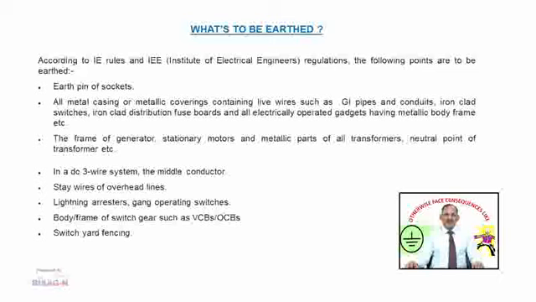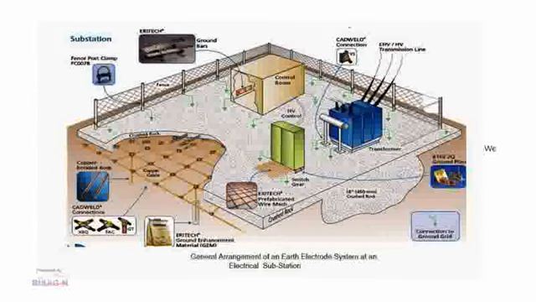The stay wire of an overhead line is to be earthed. Lightning arresters and gang operating switches are required to be earthed. The body or frame of switchgears such as VCBs and OCBs are required to be earthed. Switch yard fencings are also required to be earthed. This list is not exhaustive. We should know that the metallic body of all the equipment, gadgets or appliances connected to the electrical system is required to be earthed. Apart from that, the neutral point of generators and transformers is required to be earthed.